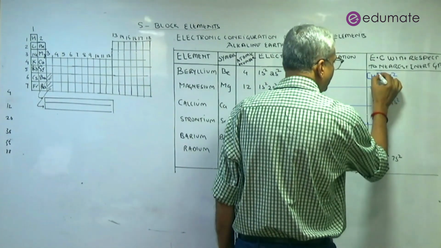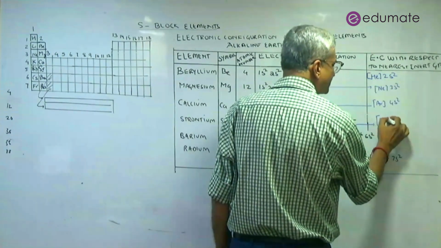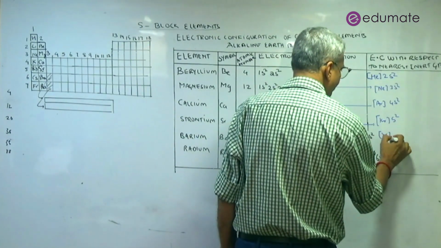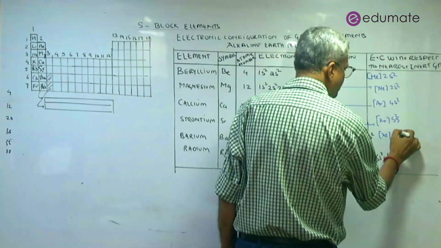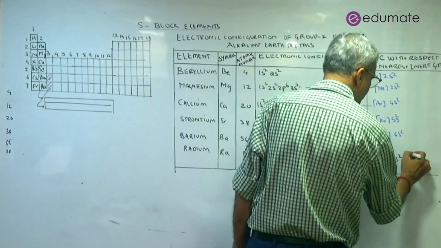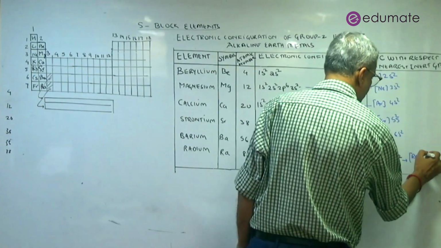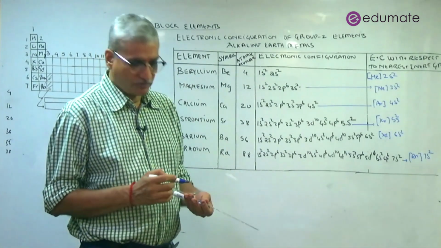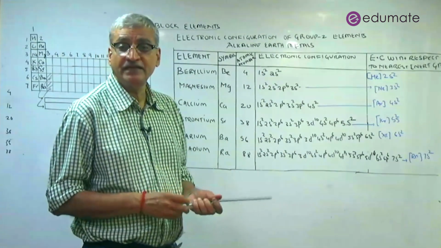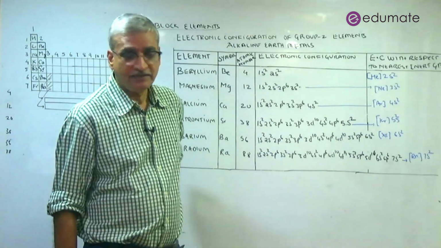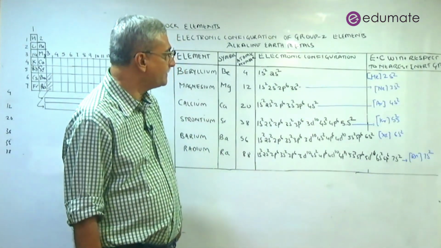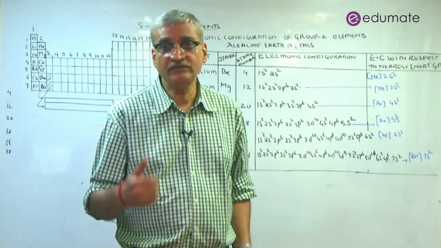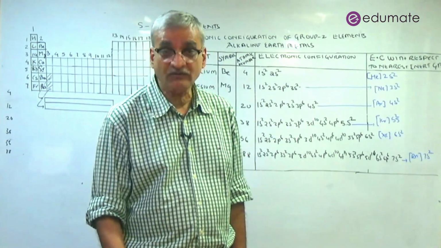So this can be written helium neon argon. And this is krypton 5s2. Then this will be xenon 5s2, 6s2. And this can be written as radon 7s2. This kind of mode of writing the electronic configuration is accepted in the board also. This is clear. So now we look at the next topic, we start with anomalous behavior of lithium.